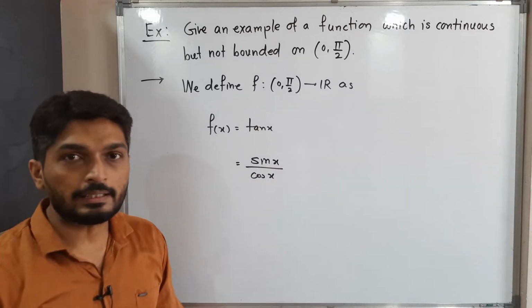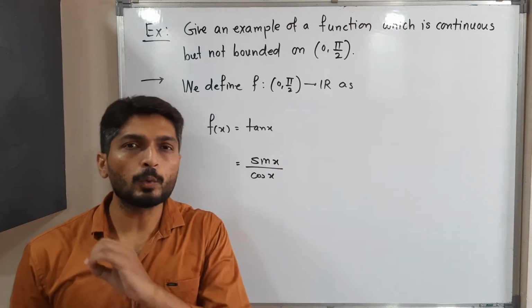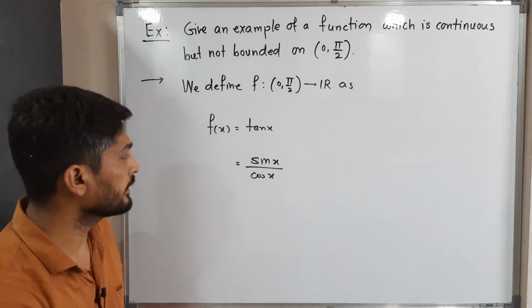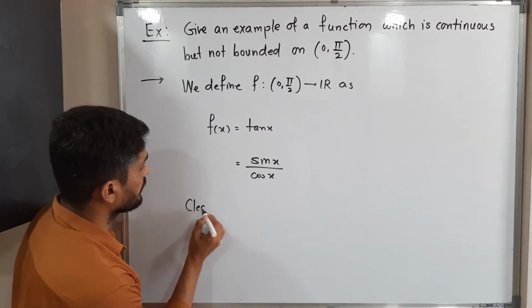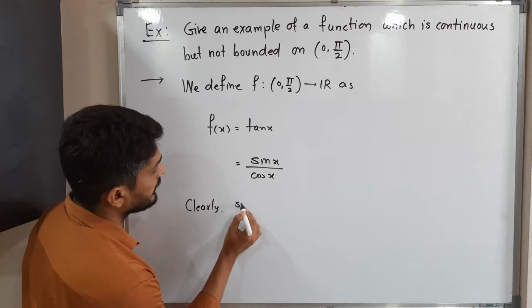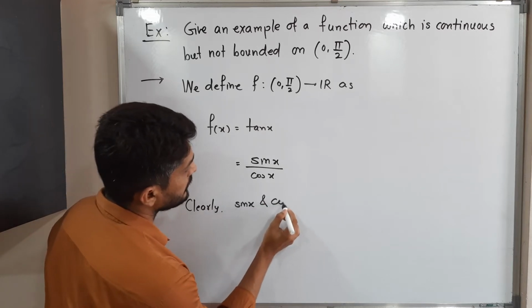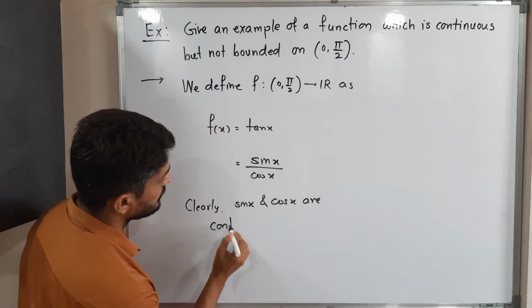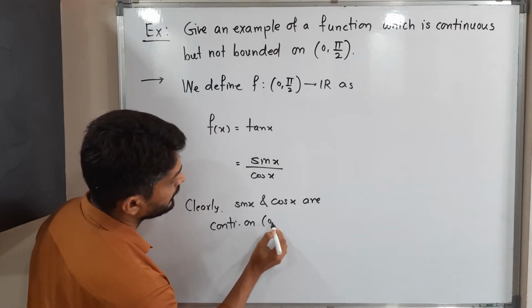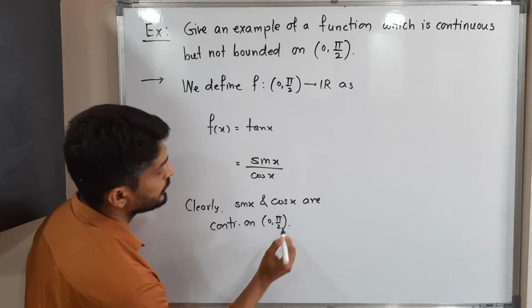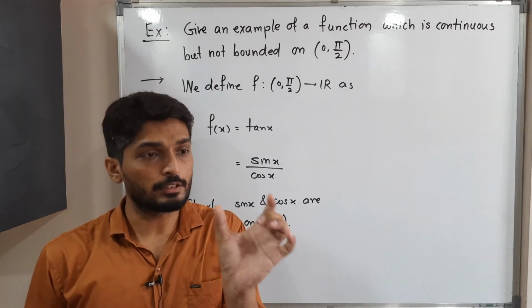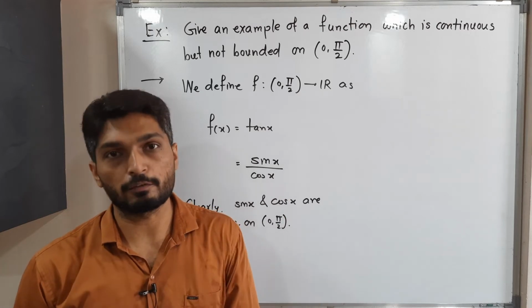We know that sin and cos are always continuous functions on the entire real line R. So clearly sin x and cos x are continuous on the open interval 0 to pi by 2. Actually, these are continuous on the entire real line R, so obviously these functions are continuous on that open interval also.